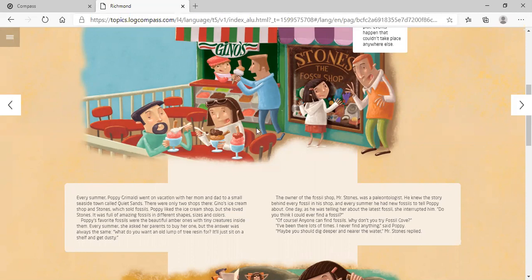Every summer they went to this, and every summer Poppy wants to buy a fossil, but their parents say to her, what does she want a lump of tree resin for, that it may just sit on the shelf and get dusty.